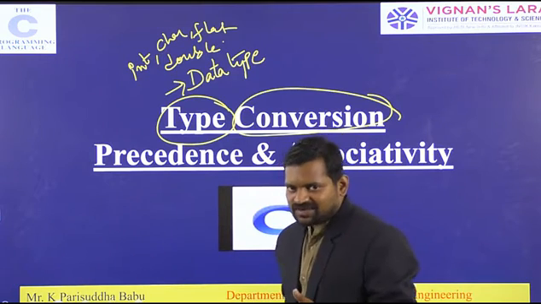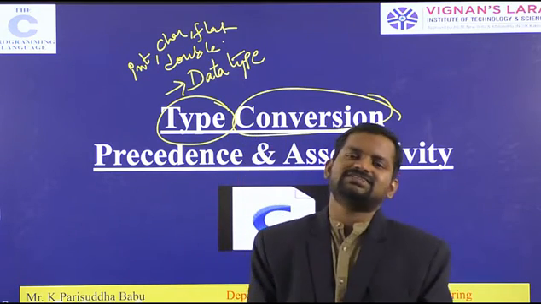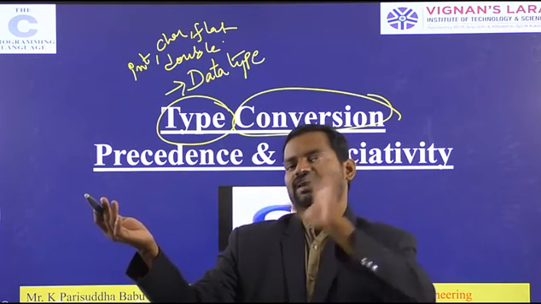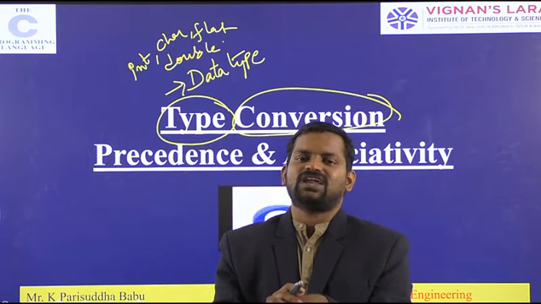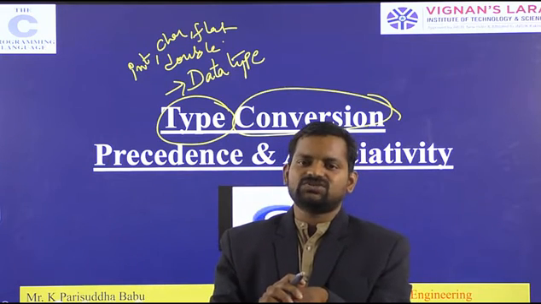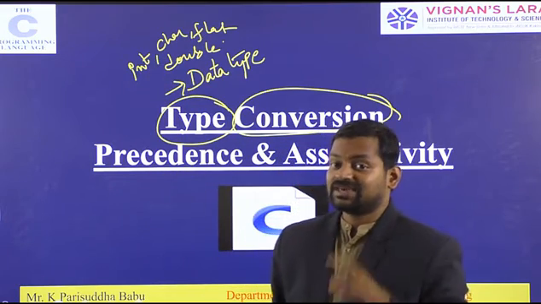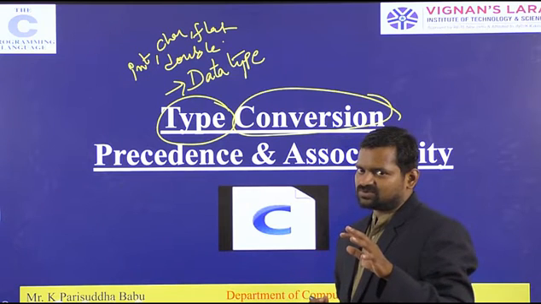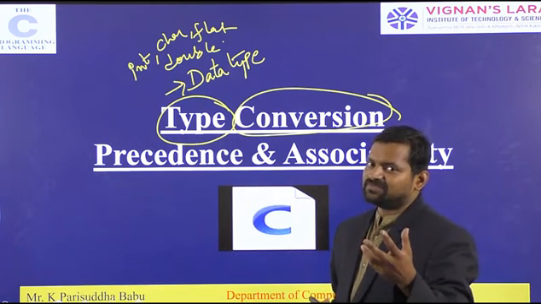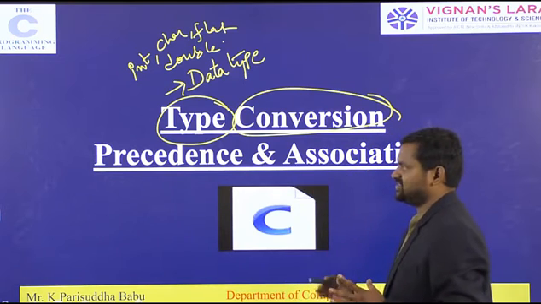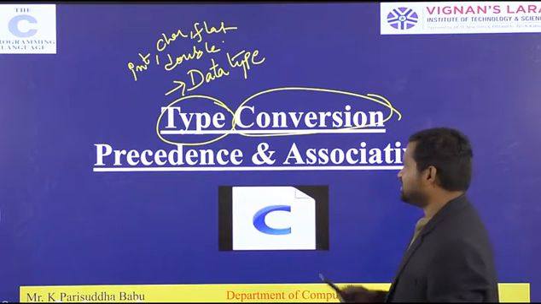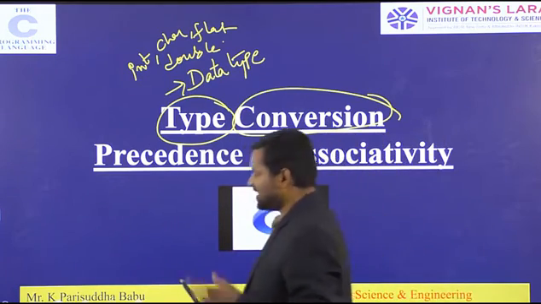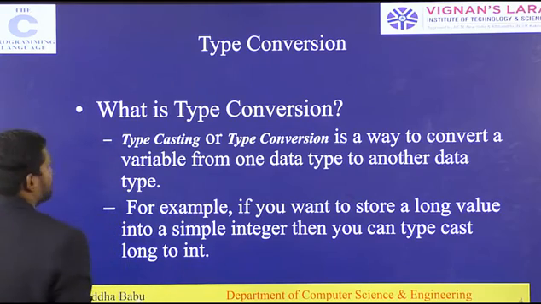Suppose you gave a value to the integer data type, that integer data type has to be changed to the other data type. Suppose you give a character data type, that character data type's values have to be stored or changed to another data type. That is called type conversion. So we have to see first type conversion, after that the precedence and associativity. At that time you will completely understand what is going on.